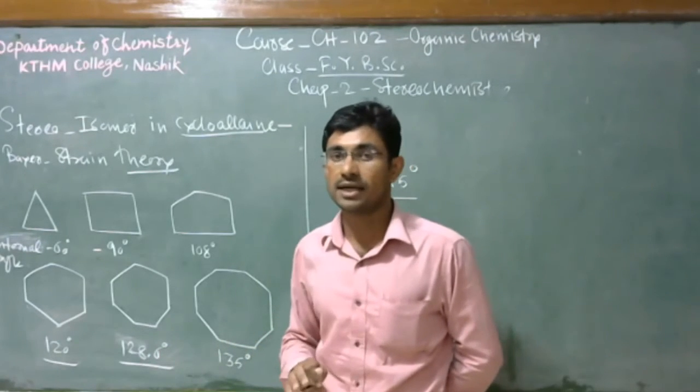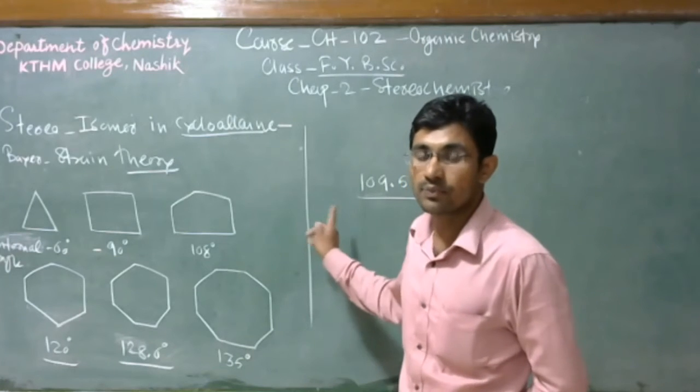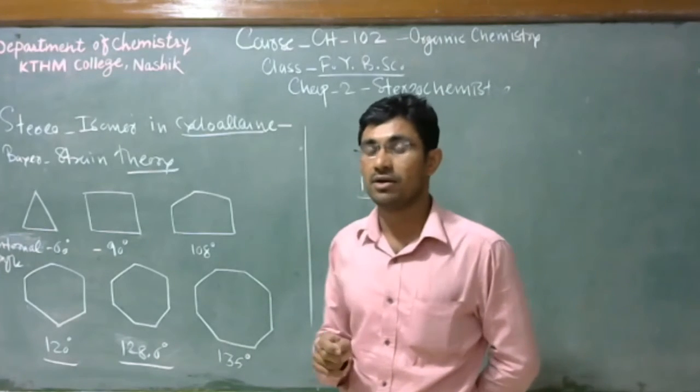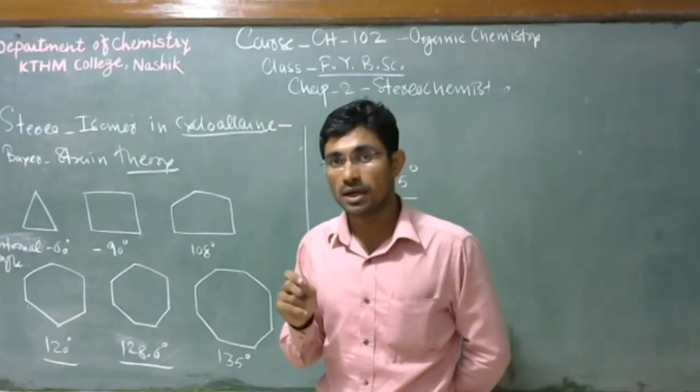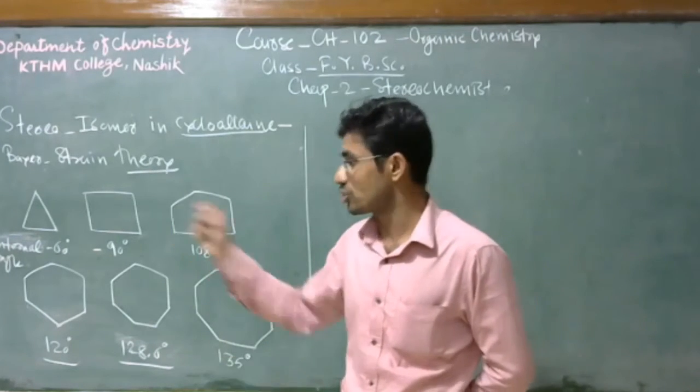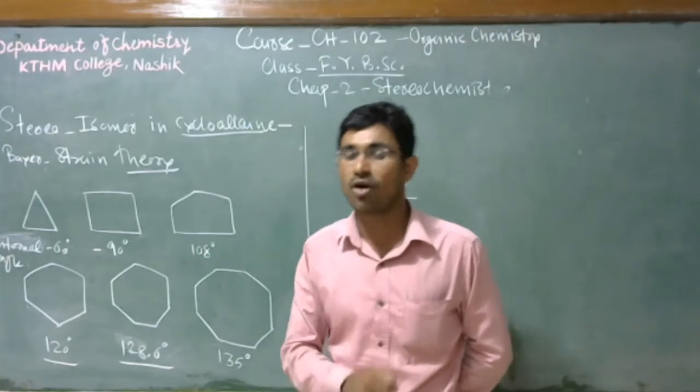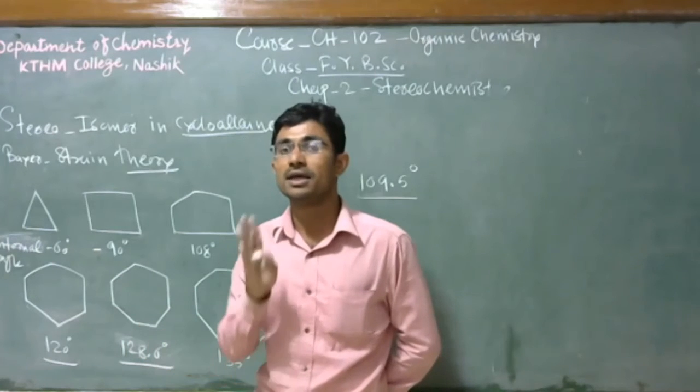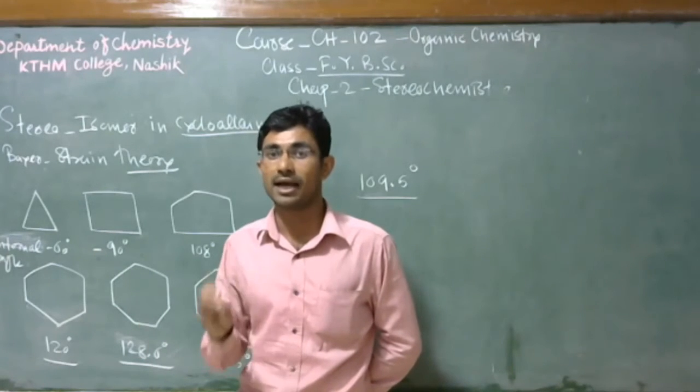So we can say that the tetrahedral angle is deformed during the formation of the ring. When the ring is formed, at that time this angle is deformed.